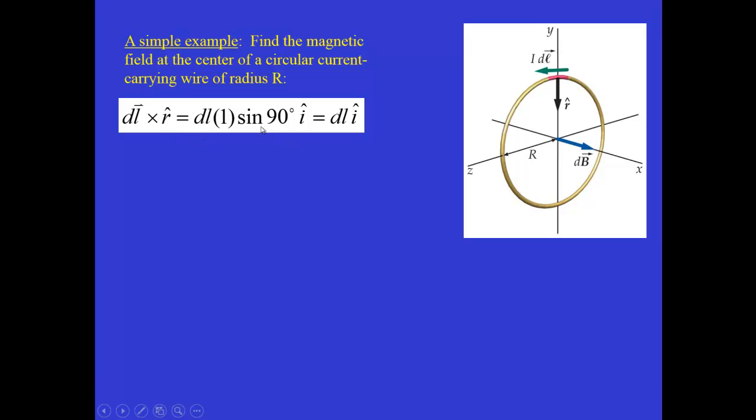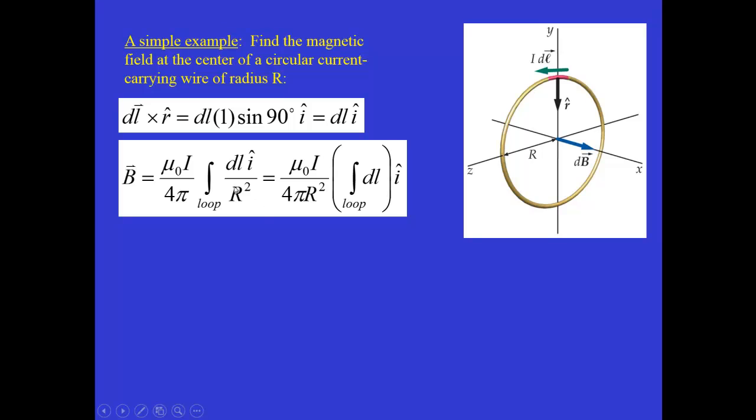And the magnitude is easy because for a cross product you take the product of the magnitudes of the two vectors. dl has magnitude just dl, differential length. r hat, since it's a unit vector, has length 1. The angle between them is 90 degrees. Sine of 90 is 1, and the direction is in the i hat direction. So this cross product simply gives us dl times i hat.